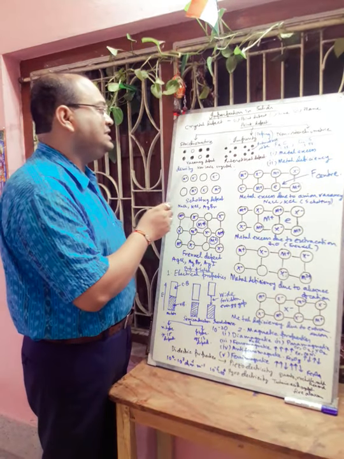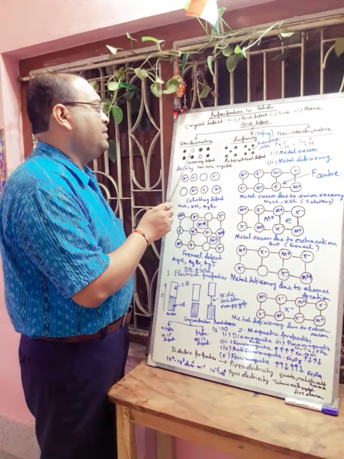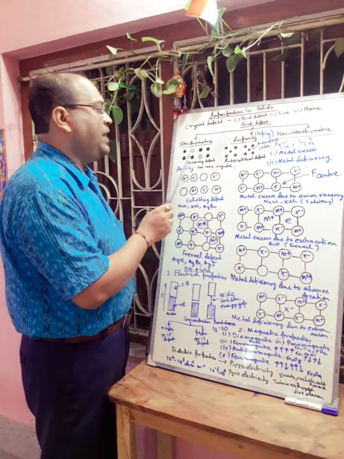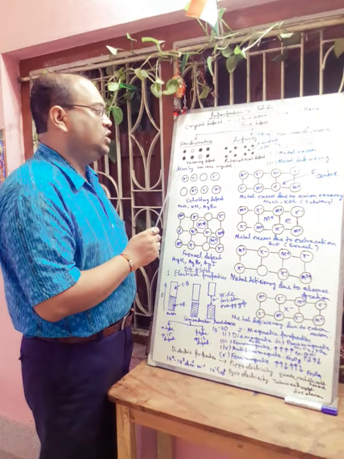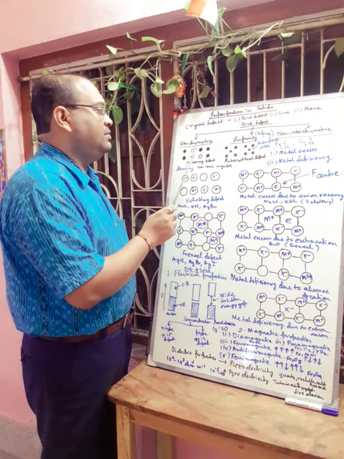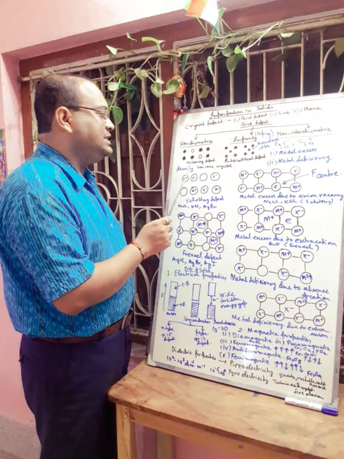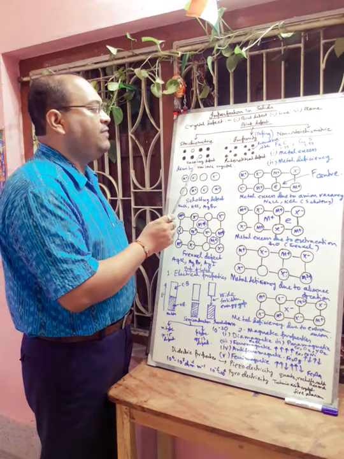In case of vacancy defect, at some sites there are no constituent particles. Okay, these places are vacant. So here the density of the defected crystal, that means containing the vacancy defect, will be less compared to the perfect crystal.